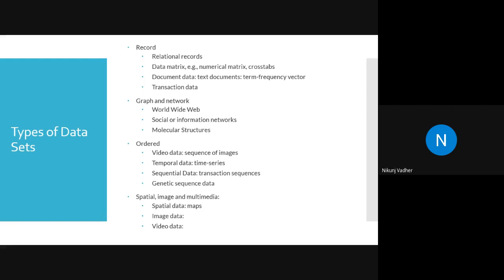In semi-structured, some of the attributes may have missing values or outliers, or data need to be smoothed, but some of the attributes will be good. But in case of unstructured data, everything is unknown. You don't have any idea about the data.